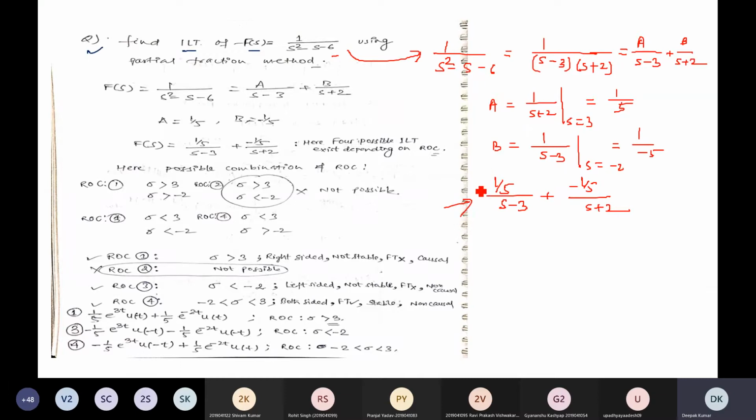And from previous knowledge of the Laplace transform, what is the function in the time domain for 1 by s minus a?